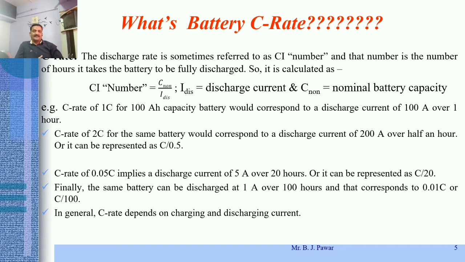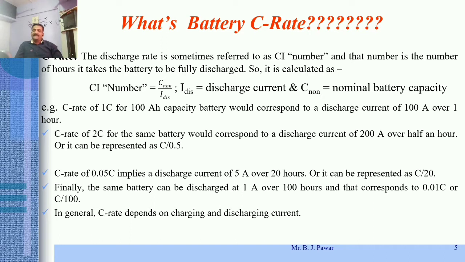The time period gets reduced to half if the discharge current rating gets doubled, right? That's why 2C means the battery would correspond to a discharge current of 200 amperes over half an hour, or it can be represented as C by 0.5. Twice C is nothing but C by 0.5, one and the same.